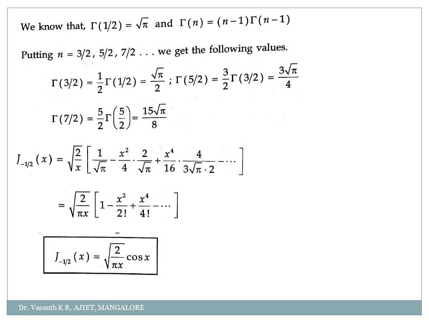So that is all about this module 4. The first part was infinite series, in which we had Cauchy's root test and D'Alembert's test, and the second part is special functions, or we call it power series. In that we have Bessel's and Legendre's differential equations. So go through these derivations.